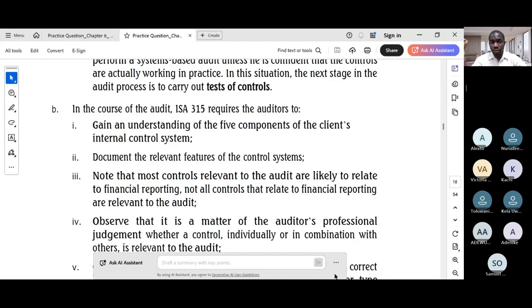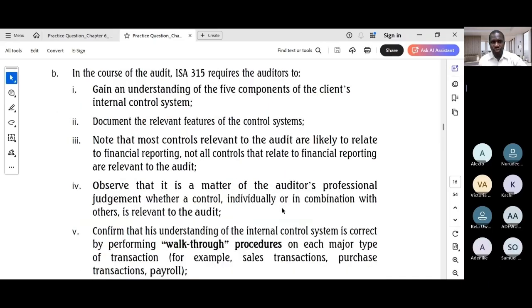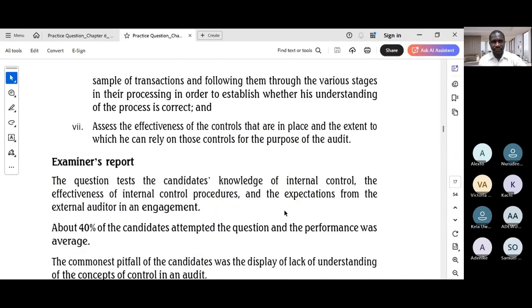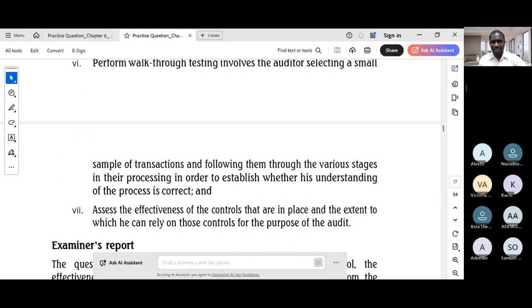Another strategy, try to use professional language. Use terms like control environment, segregation of duties, analytical procedures, walkthrough testing, substantive procedures. When you use terms like that in writing your answers, you make the examiner just mark you without really reading through the lines meticulously. This is very important. So make sure your terminologies are professional.